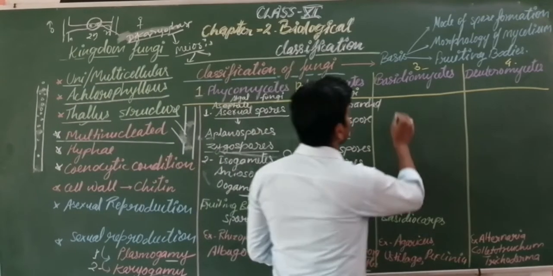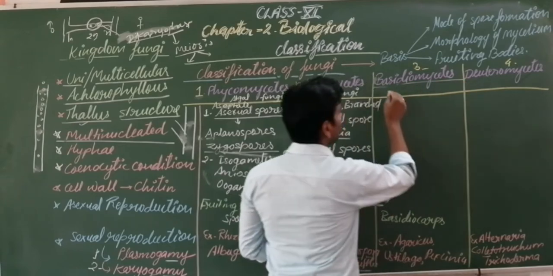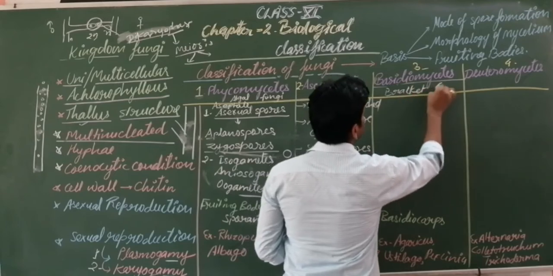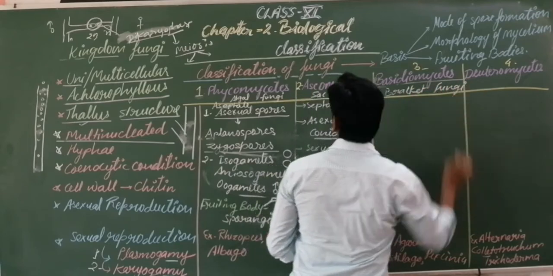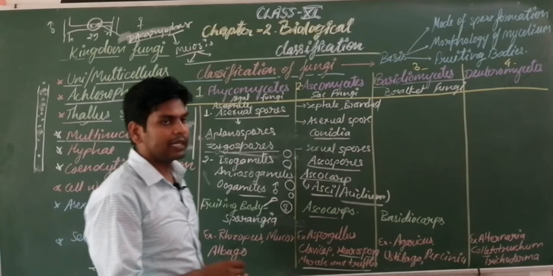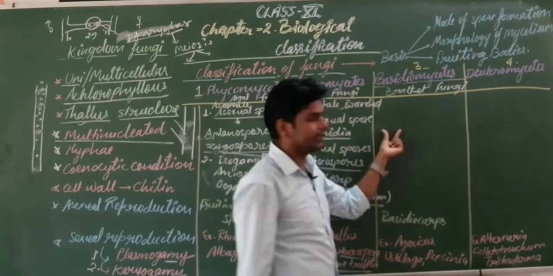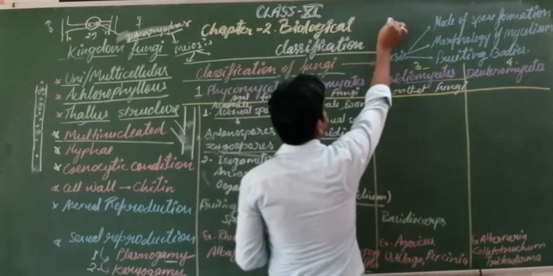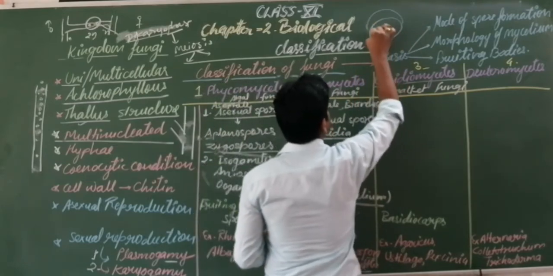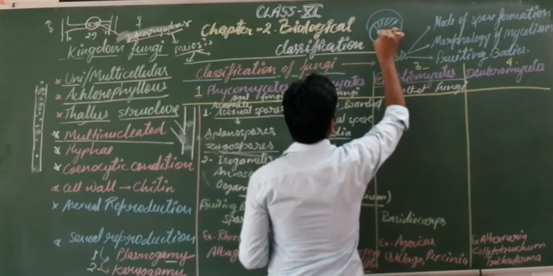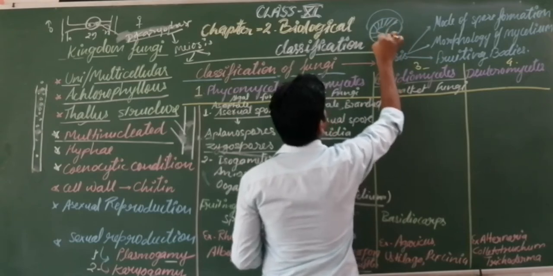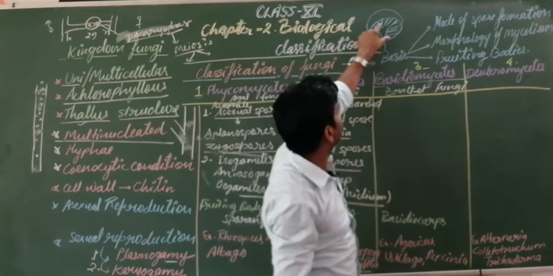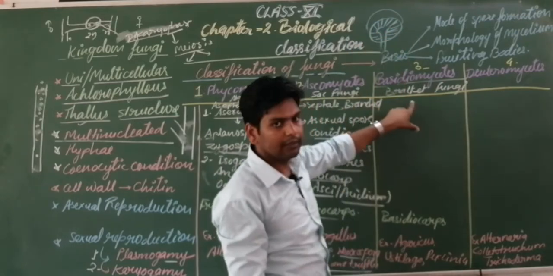Next one is the Basidiomycetes, known as the bracket fungi. Why bracket fungi? Because here the fruiting body is basidium, and just like you have seen in mushroom, bracket-like structures are formed here. That is why it is known as the bracket fungi.